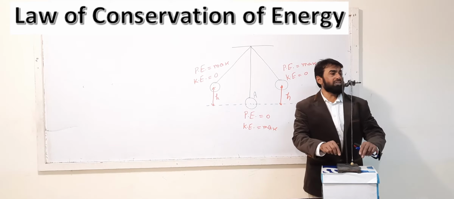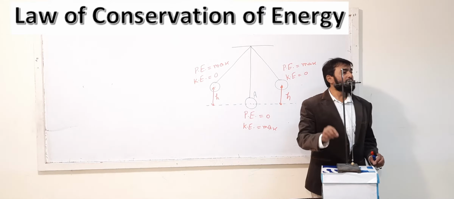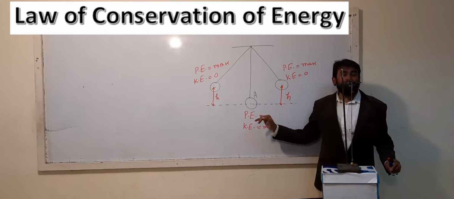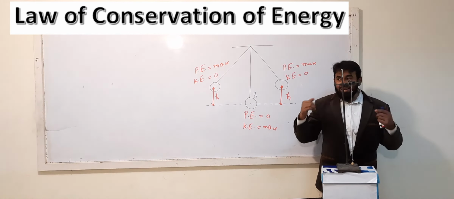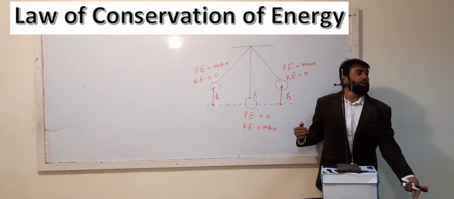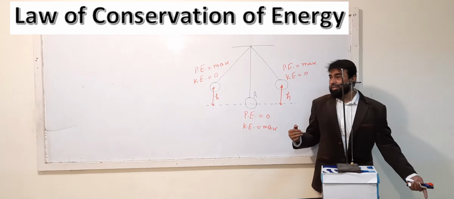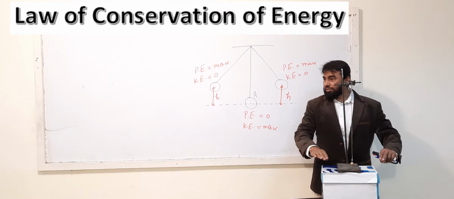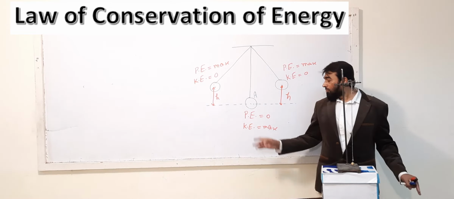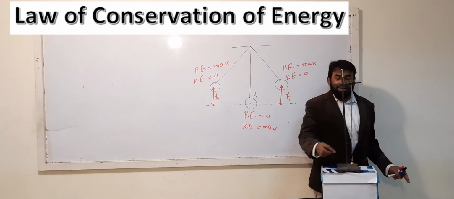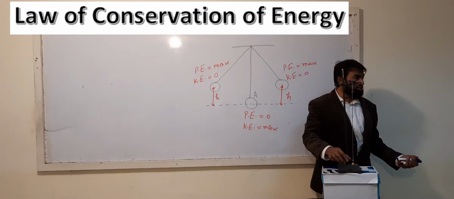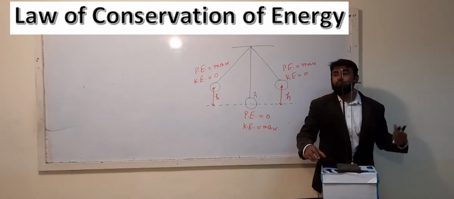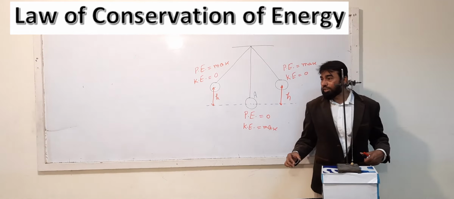So at this level where it is hanging, suppose that the potential energy is 0. Although it has potential energy with reference to the table, with reference to the floor, etc., we are not talking about that. We are talking about at which level it is. With reference to this level, we are talking about the potential energy that at this point, say, potential energy is 0. So we are talking about change in potential energy.